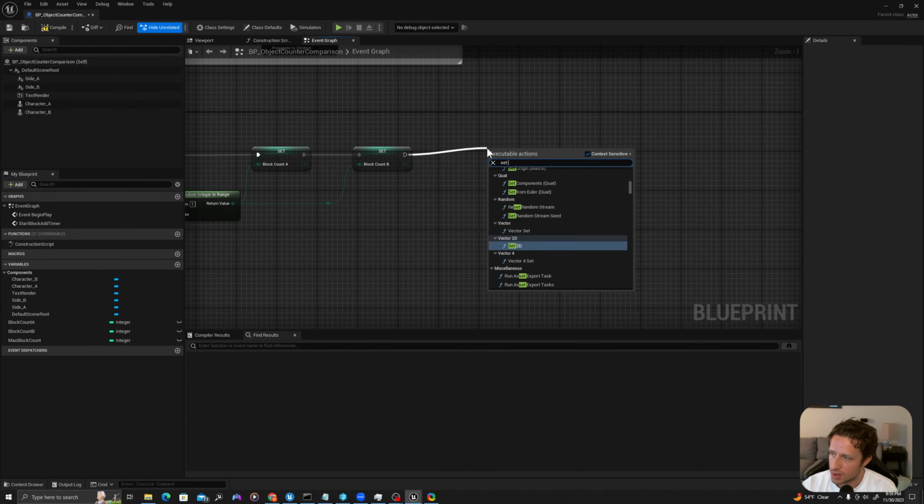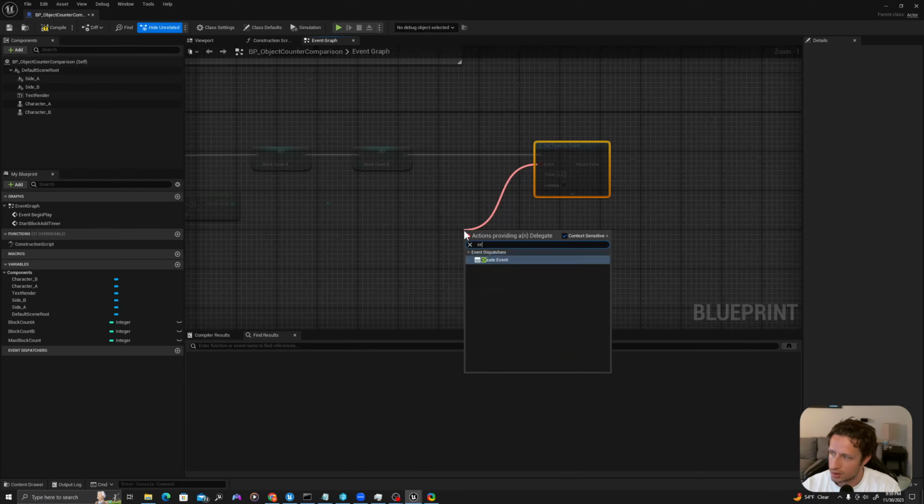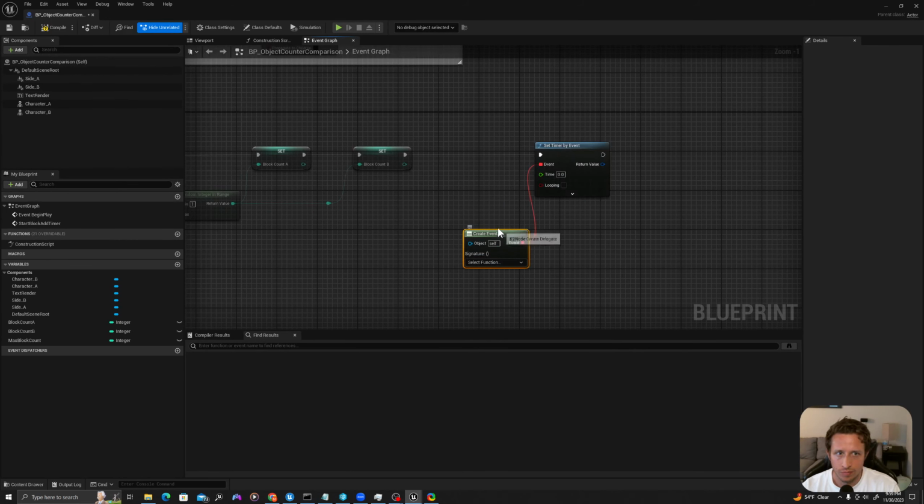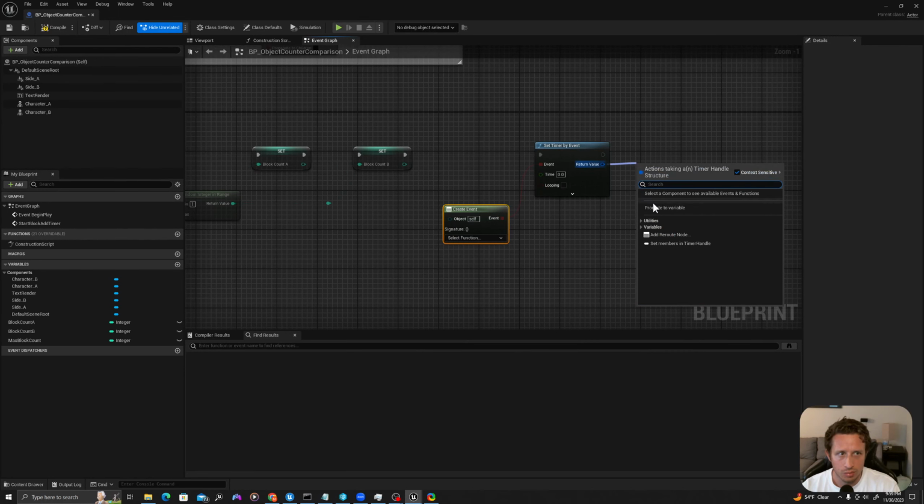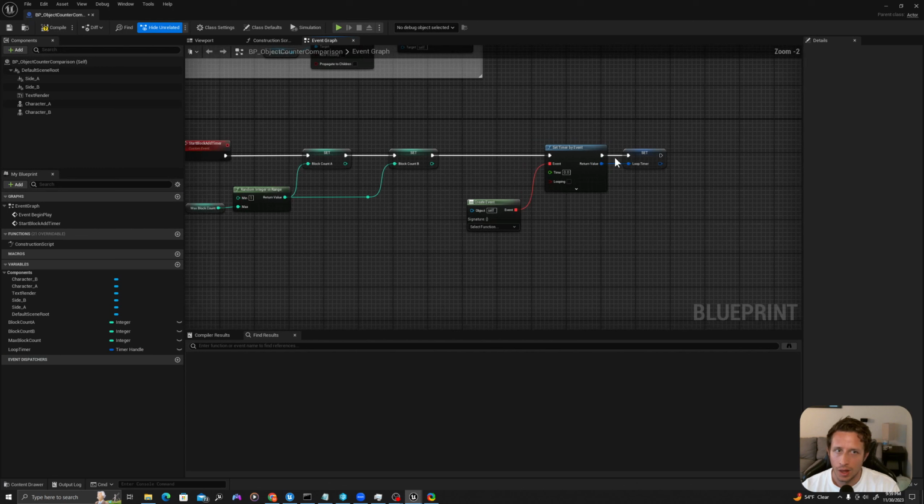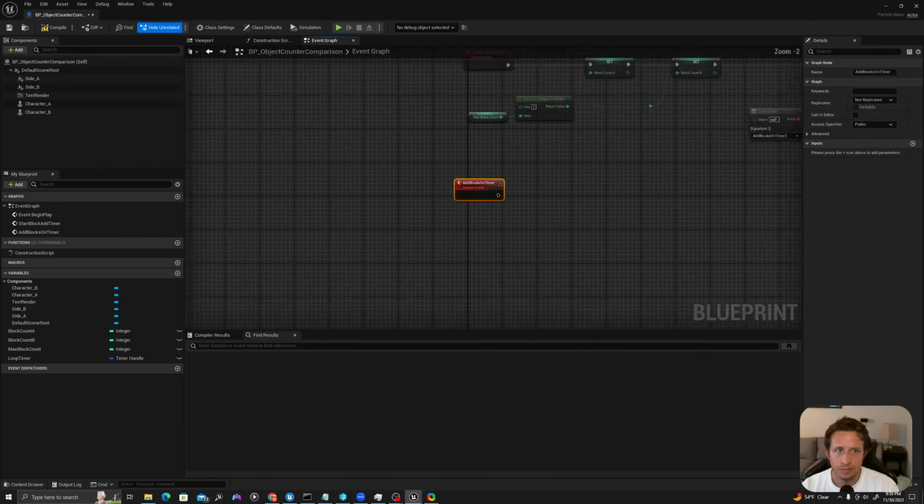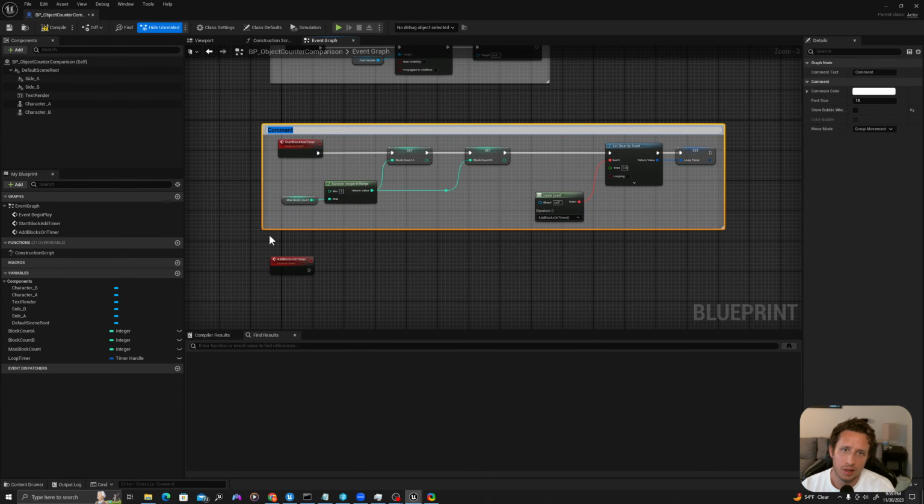Drag off here, say set timer by event. I'll drag off here and say create event. First, I'm going to promote this to a variable so we can cache this timer. So I'll say loop timer. And then we will create a new event. And we'll drop down here and say create a matching event. And we will call this AddBlocksOnTimer. So basically we have set our values, and we'll say set values and start timer.